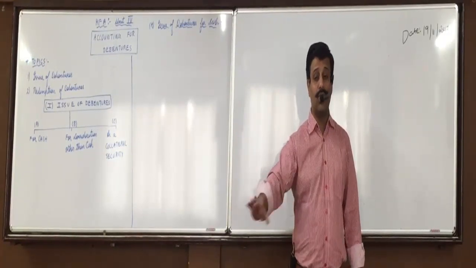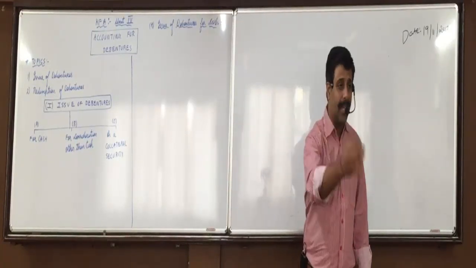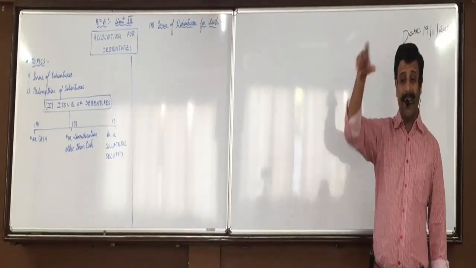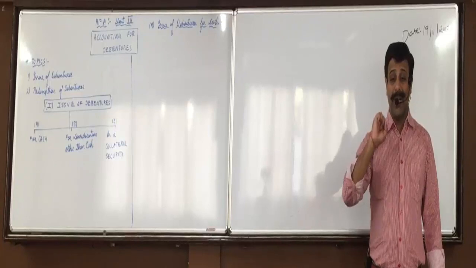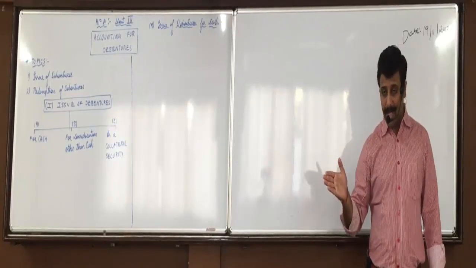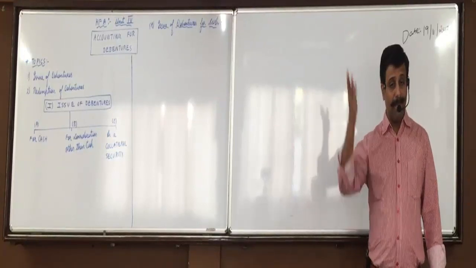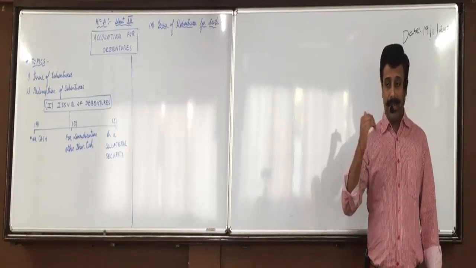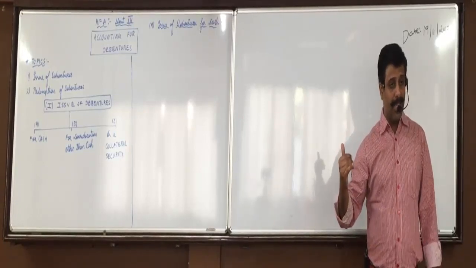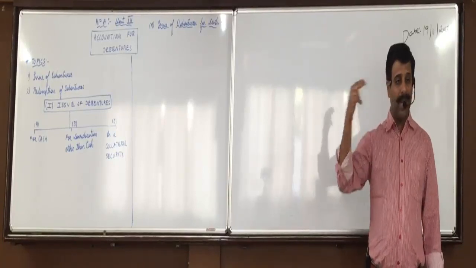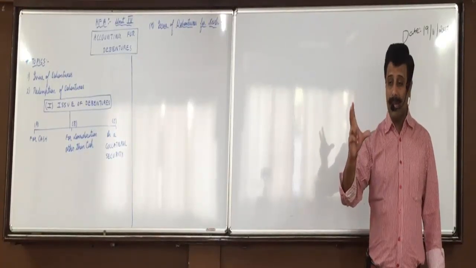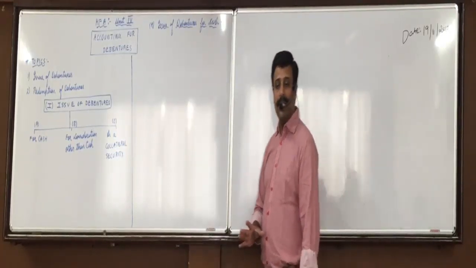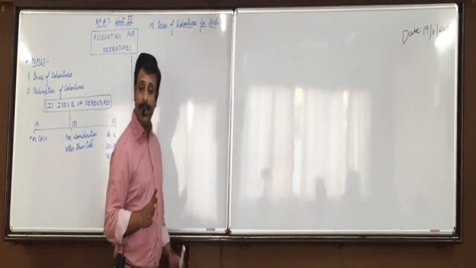They call it at one stroke. The entire 100 rupees is paid at the time of application. So what will happen if you call the entire amount in one installment? The combined entry of all six will become what? The first two entries are: bank to debenture application, then debenture application to debentures. So application gets cancelled. What is the combined entry? Bank to debentures. Even the next two entries, debenture allotment to debentures, then bank to debenture allotment. The allotment debit and credit gets cancelled. What is the combined entry? Bank to debentures. Same way with call. So if you call the entire 100 rupees in one stroke itself, then the simple entry is bank to debentures.